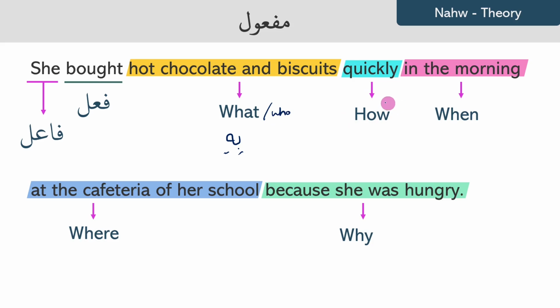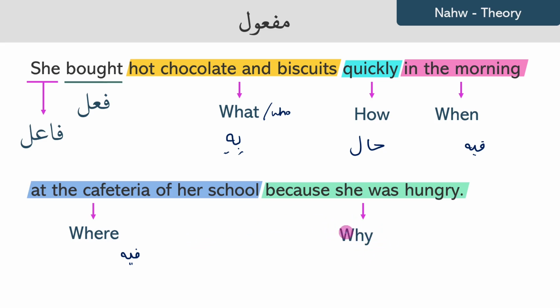The maf'ul that answers the question how is called the hal. The maf'ul that answers the question of when is called maf'ul fihi. And the same thing goes for where. When your maf'ul tells you where an action took place, it's called maf'ul fihi. And a way to remember that is that fihi means in. So in what time and in what place did the action take place?